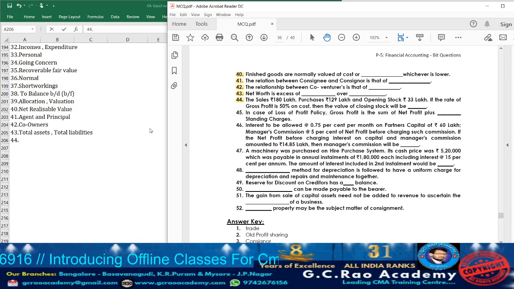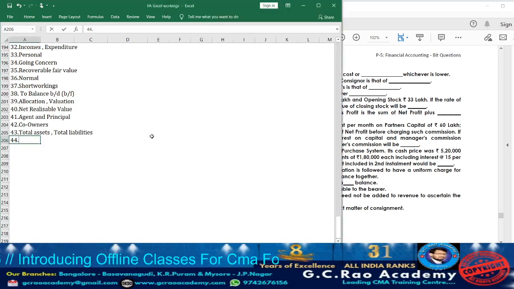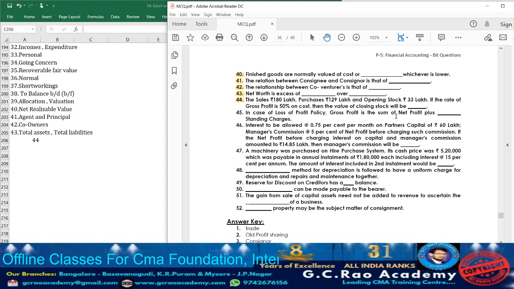See, let us calculate here. From the sales, I need to deduct purchases, I need to deduct opening stock, and if I deduct the gross profit, 25% on cost they are telling, I am going to obtain closing stock.